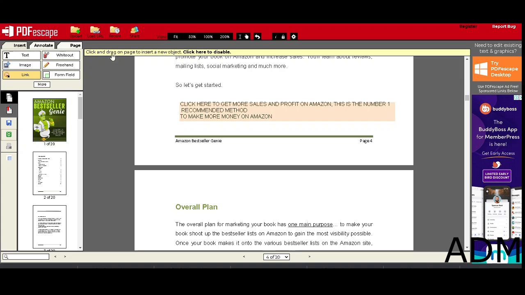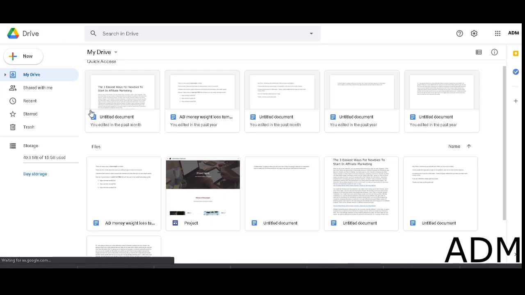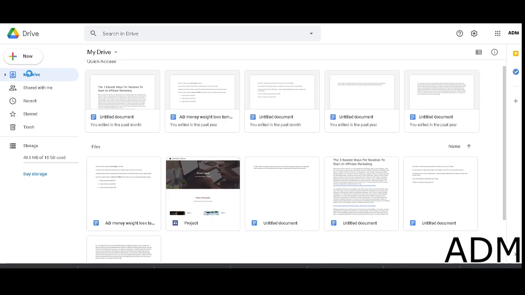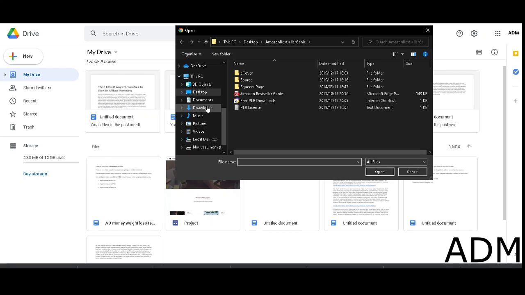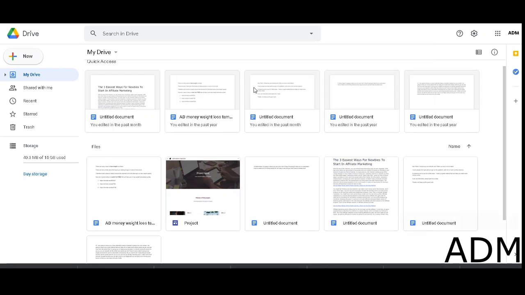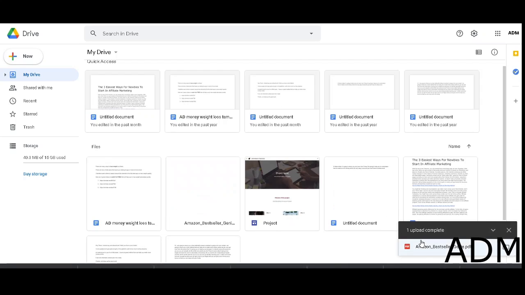So now that you have that ebook, what you want to do is come back to your Google Drive. Now in your Google Drive, click over here where it says new. Then click on file upload. When you click on file upload, make sure you select the PDF file, the one that you've just downloaded, and upload it. As I can see over here, it's busy uploading. So this is it right here.